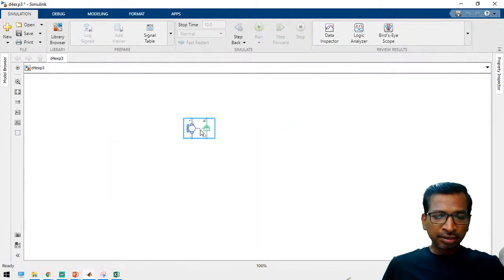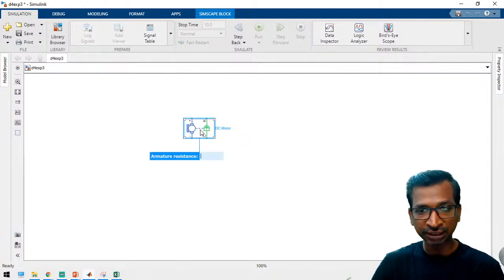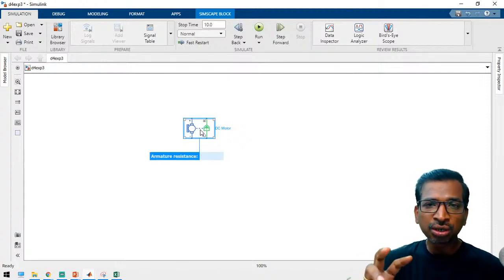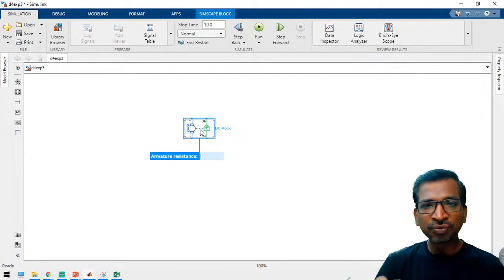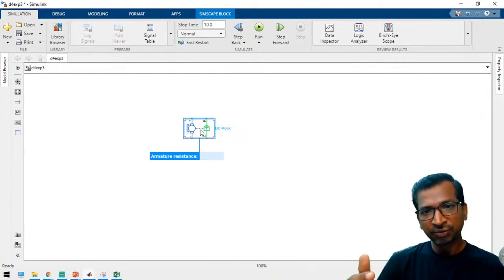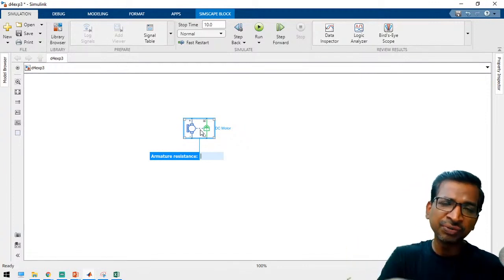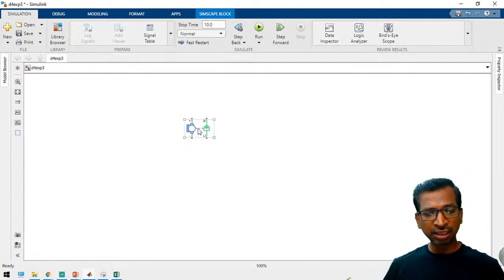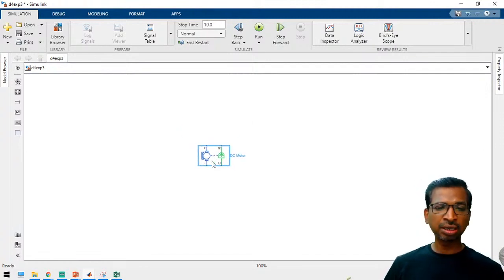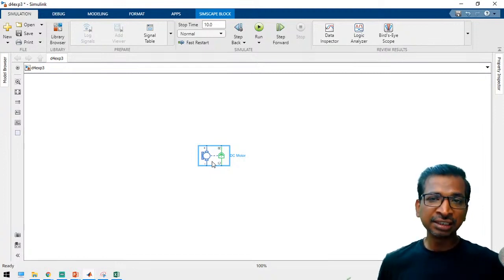In the Simulink environment, there are two different types: one is the Sim Power Systems block set and the other is the Simscape block set. Sim Power Systems block sets work only on KVL and KCL equations. Whereas Simscape block sets work with the physical relationships, like resistance and inductance values, so it captures the exact physical values to be utilized in the simulations. That's why Simscape results will be more accurate than the Sim Power Systems results.